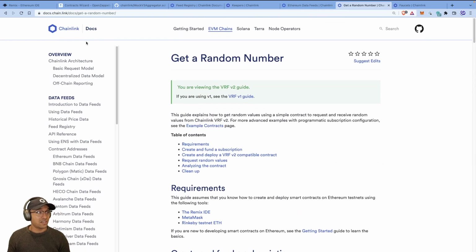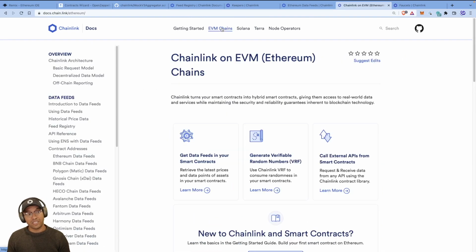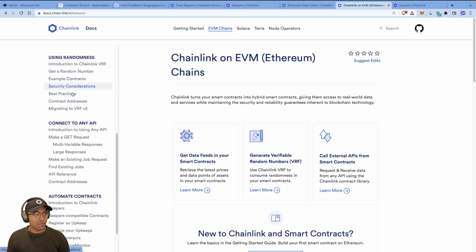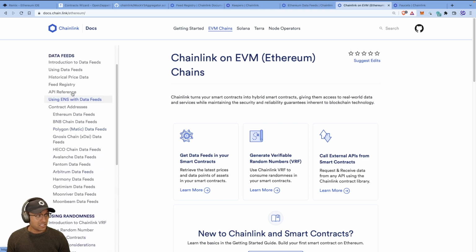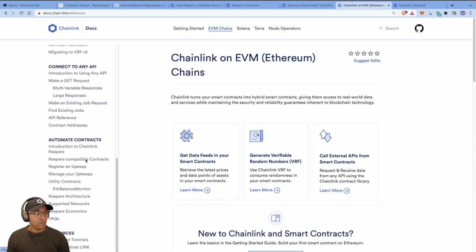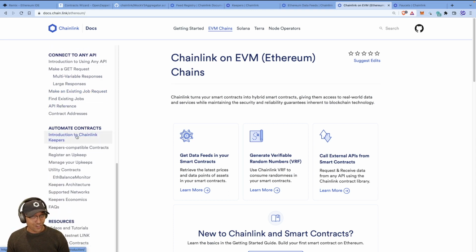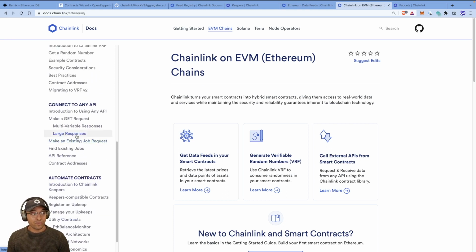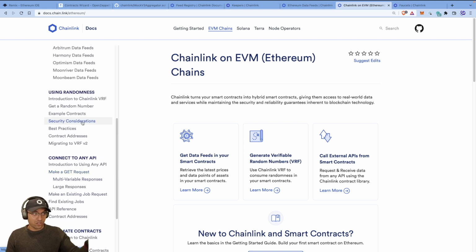So docs.chain.link, go to the EVM chains. You'll see that we've already done data feeds. That's where we're getting our price feeds for BTC USD. We've done automating contracts. That's keepers. We've talked about connecting to an API, but we haven't done it as part of the smart contract because I really only thought these three would be good for you to start with.